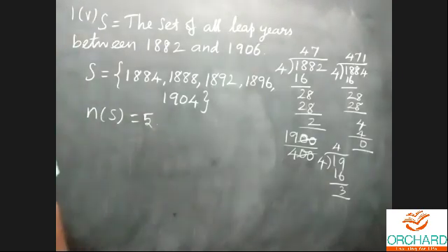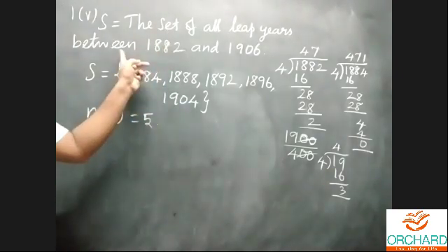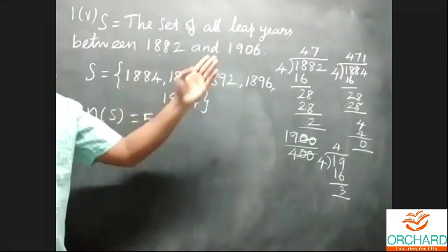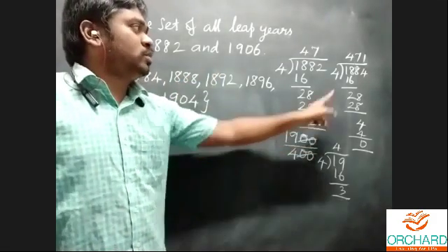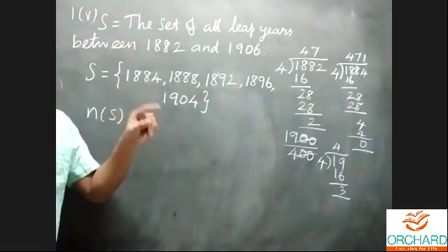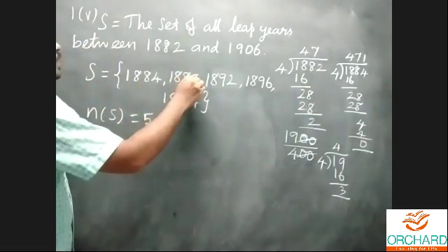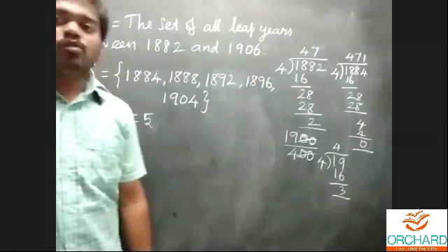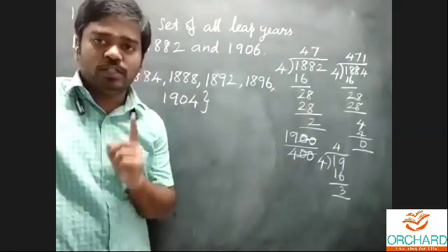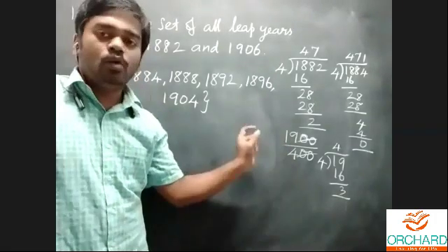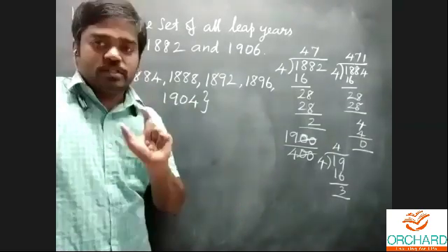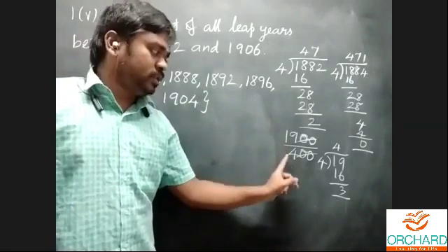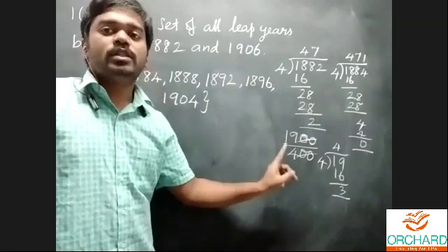Okay, once again I will repeat. The set of all leap years between 1882 and 1906. First, you divide by 4, and you get the remainder 2, so you add 2. 1884 is the first leap year. Add 4 each time: 1884, 1888, 1892, and 1896. Next is 1900. For the centuries alone, you must check whether it is a leap year: the century must be divisible by 400 without remainder. That only is a leap year.